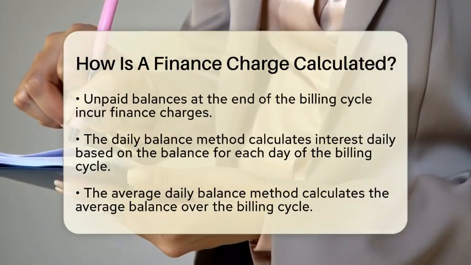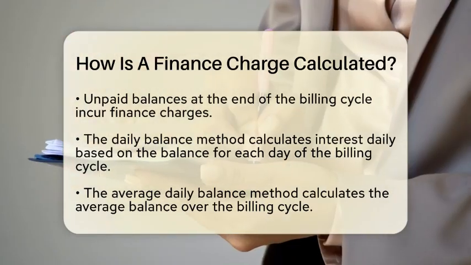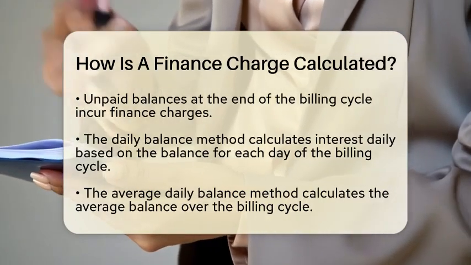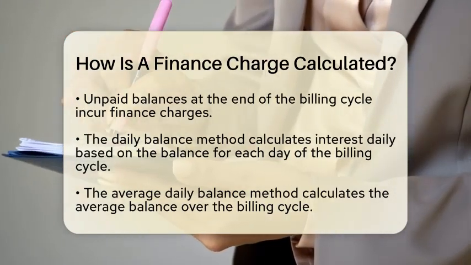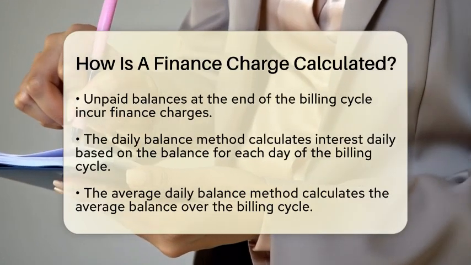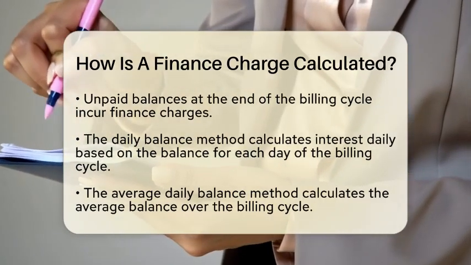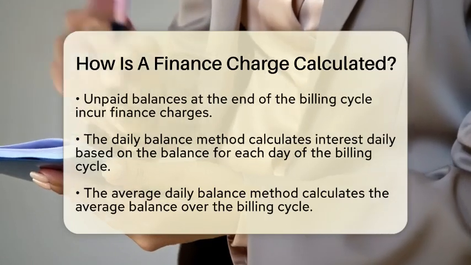Another method is the average daily balance method. This one calculates the average balance over the billing cycle. To do this, you add up each day's balance and divide by the number of days in the cycle. The finance charge is then calculated using this average balance.